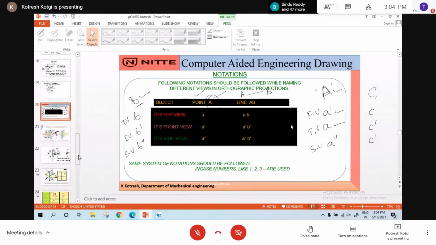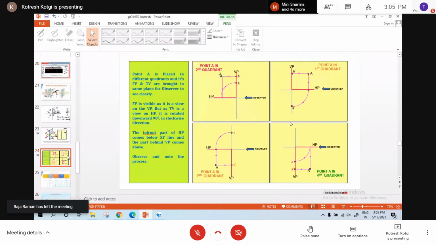Now you understood the quadrants, the naming of the quadrants, the different views, and which view we get on the horizontal plane and which view we get on the vertical plane. That also we have discussed, and we have also discussed the position of the object with respect to different quadrants, like above HP in front of VP, above HP behind VP. The position of the point with respect to different quadrants, that also we have discussed. Now we'll discuss how to show the quadrants in a single plane.